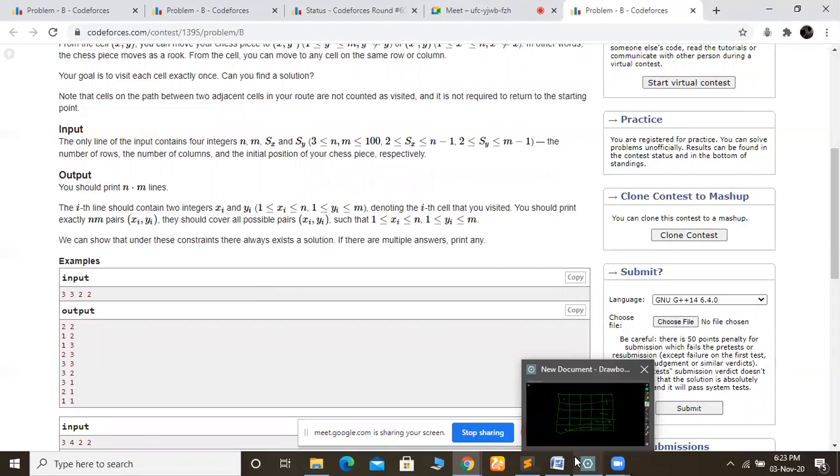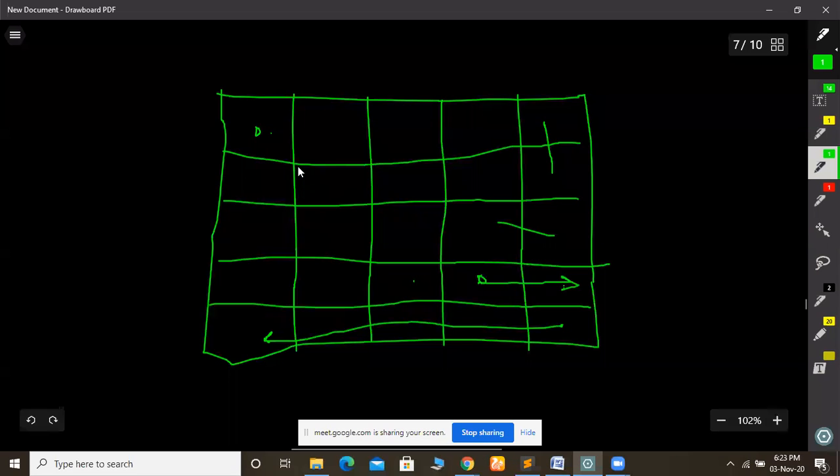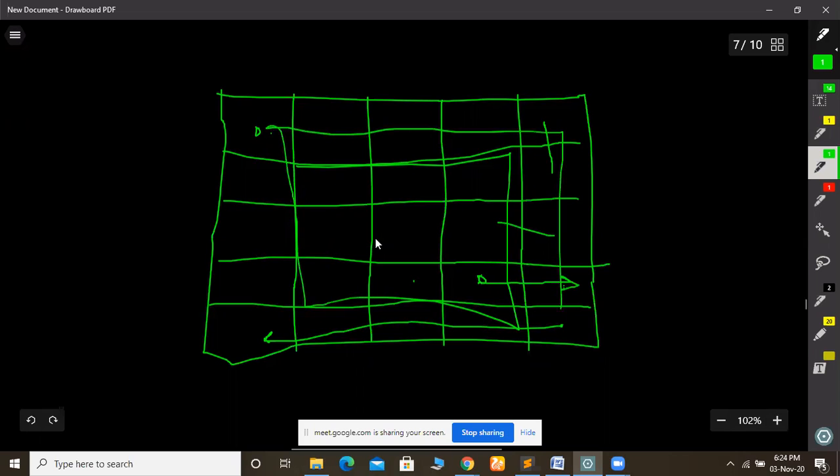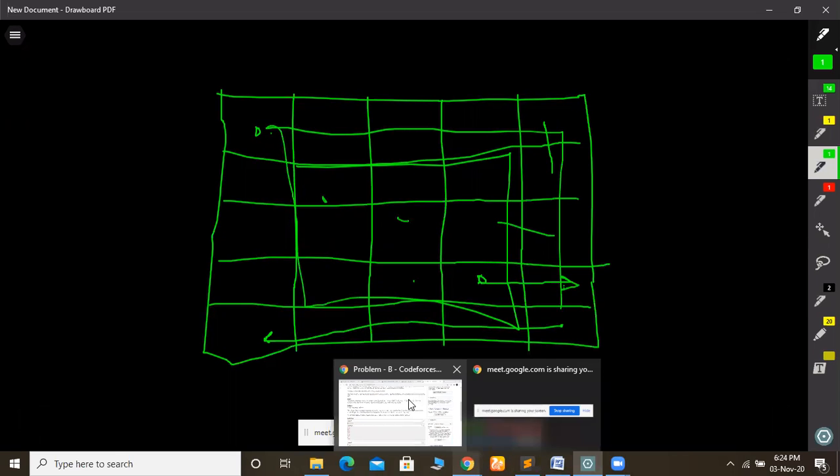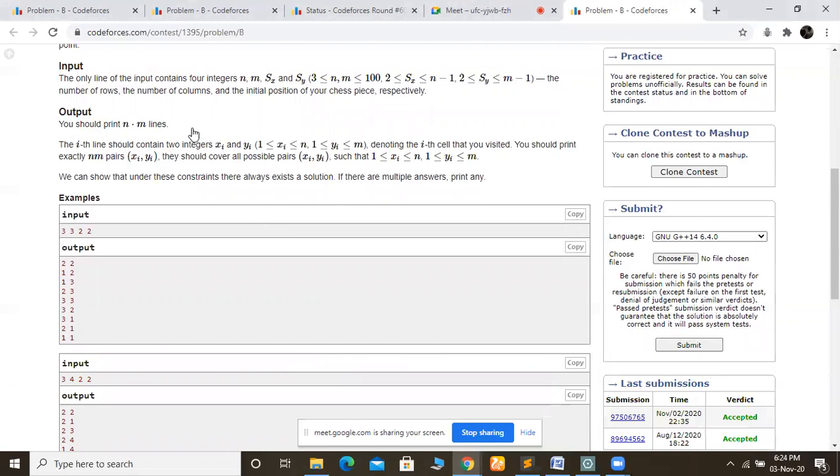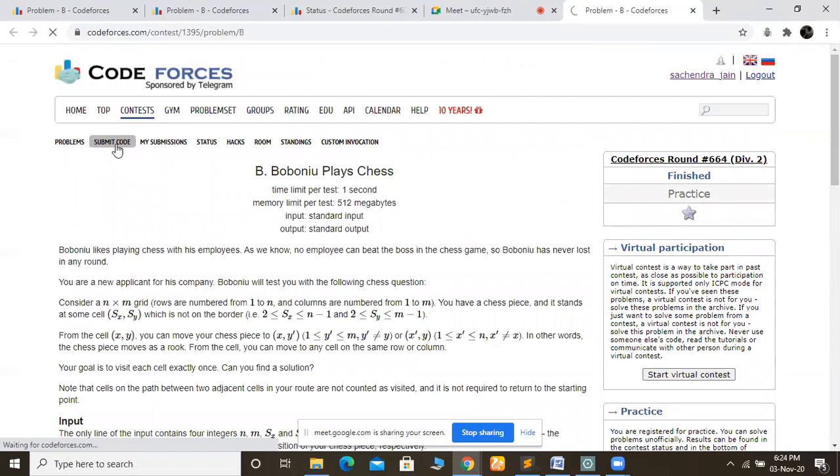No, it can be anything, anywhere in this portion. It will not be in the last line or last row. See, it cannot be here in the corner lines, but it can be anywhere in this middle block. Okay, it can be here, it can be here, anywhere. Okay, I am going to submit the code now.